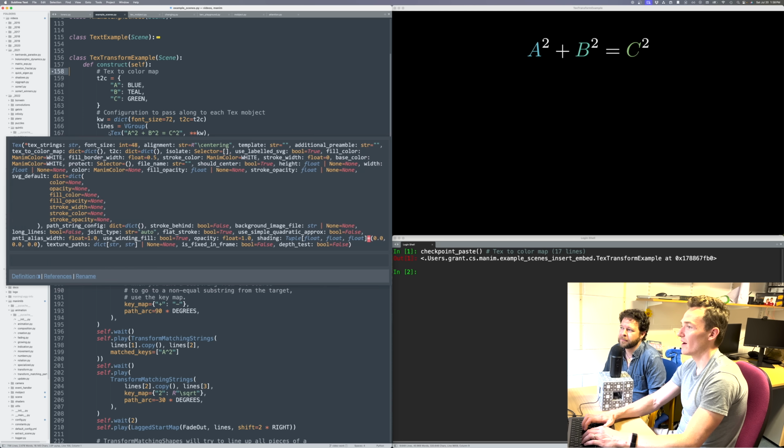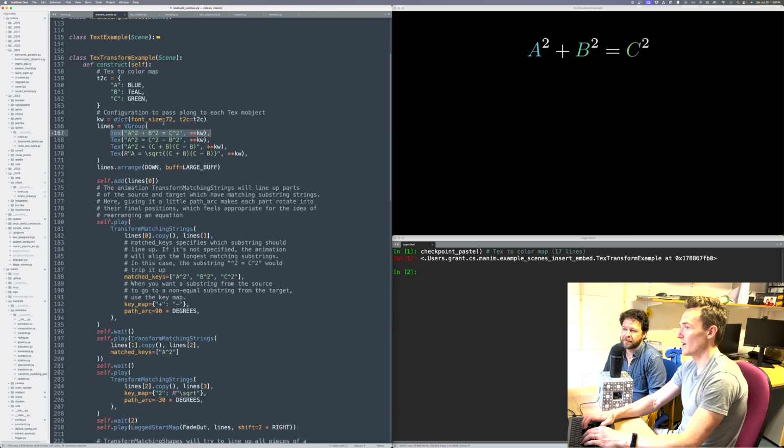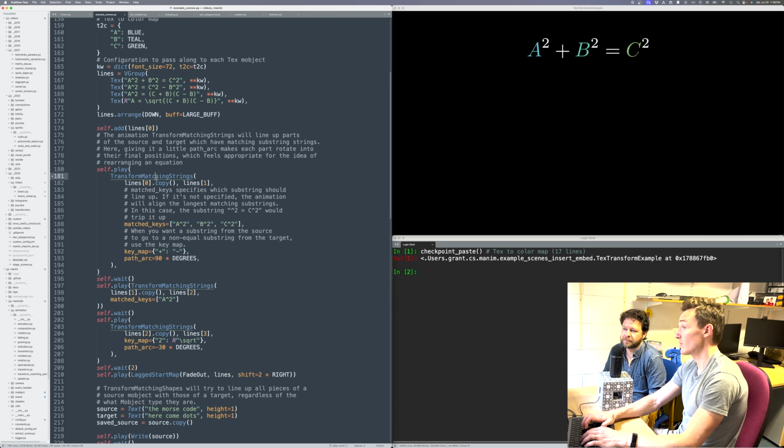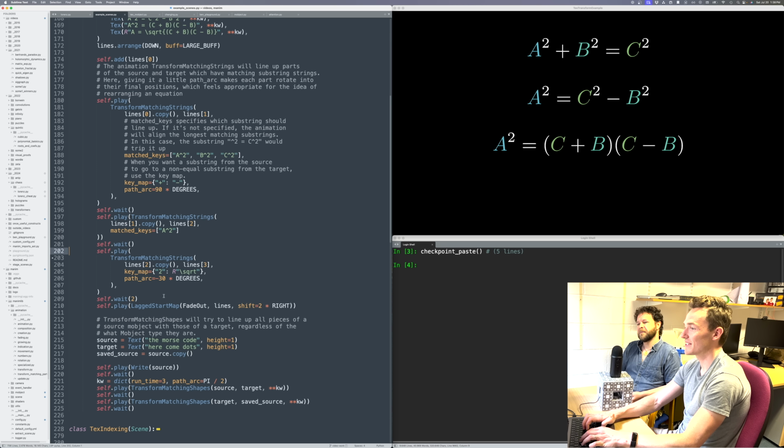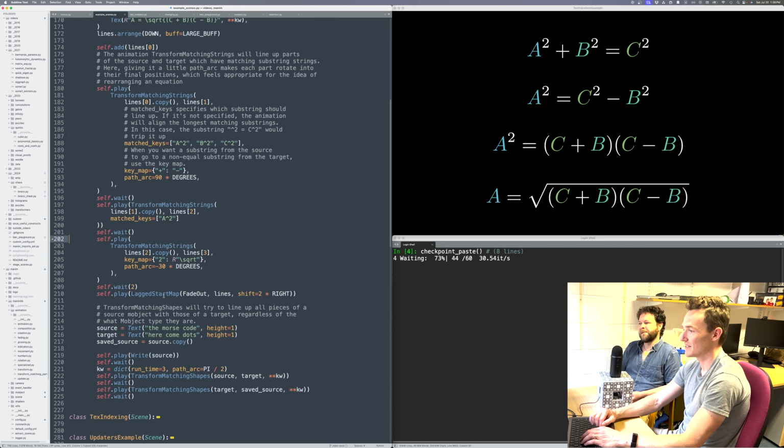In this case, I've got a series of expressions that we're going to play with, which is basically rearranging a certain equation. And these are going to be the lines of our equation. And now it's just rendering the first of those lines. I've got a special notion of transform that'll try to match the strings underlying it, so that if we play like this, the a squared goes to the a squared, the b squared goes to the b squared, and things like that. There are example scenes in here to show the kinds of operations available.